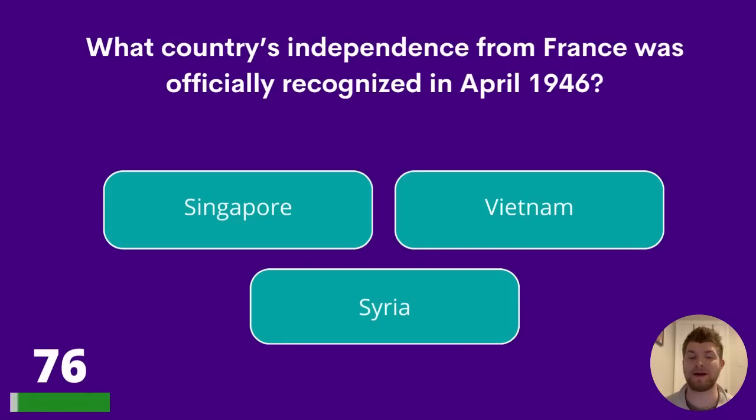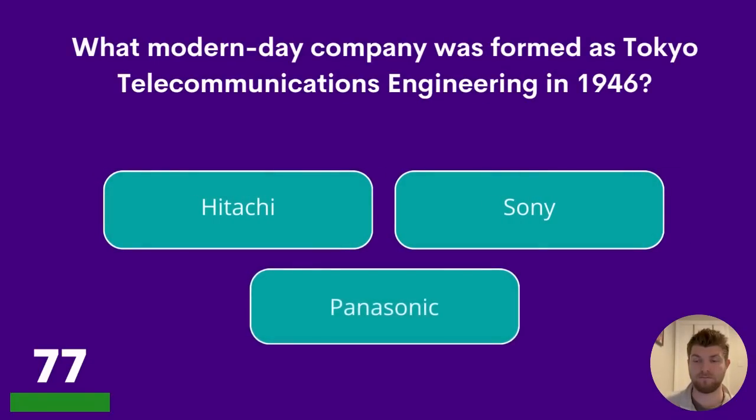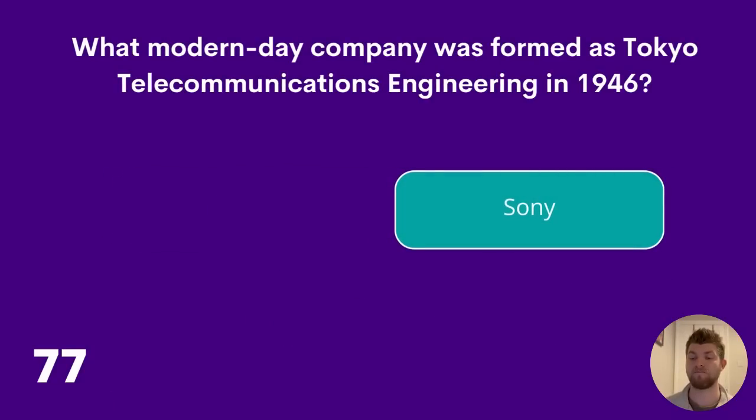76. What country's independence from France was officially recognised in April 1946? Singapore, Vietnam, or Syria? The answer is Syria. 77. What modern-day company was formed as Tokyo Telecommunications Engineering in 1946? Hitachi, Sony, or Panasonic? The answer is Sony.